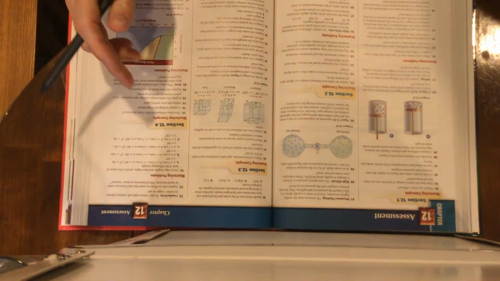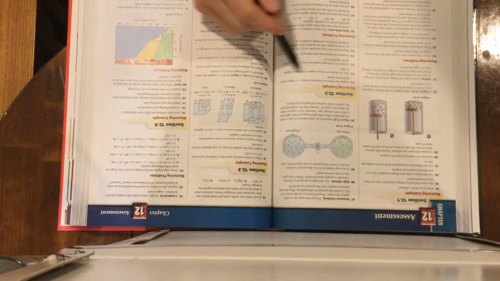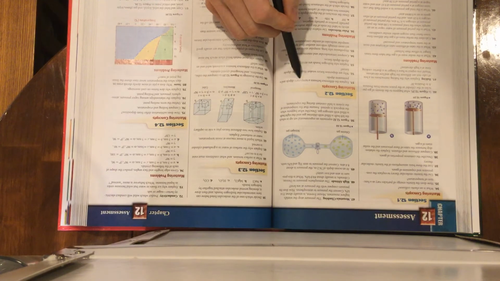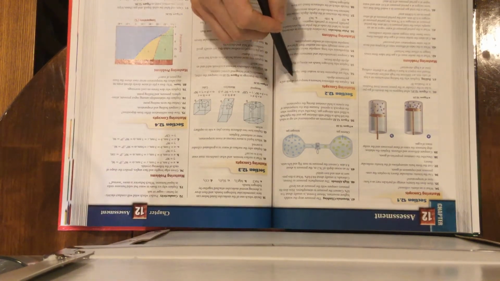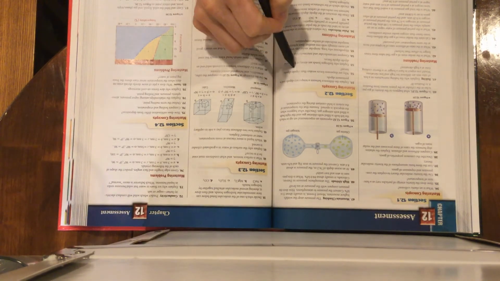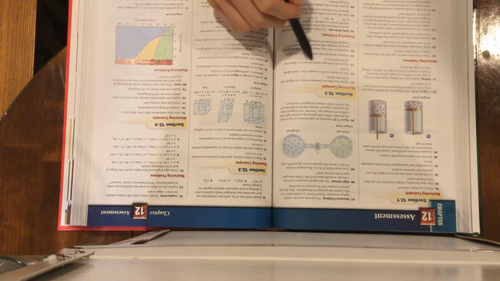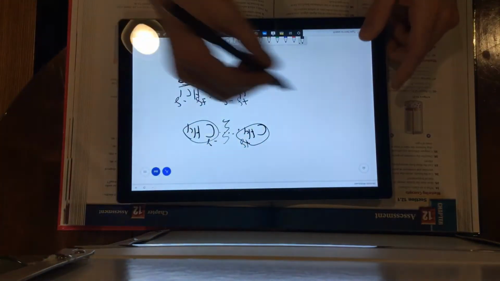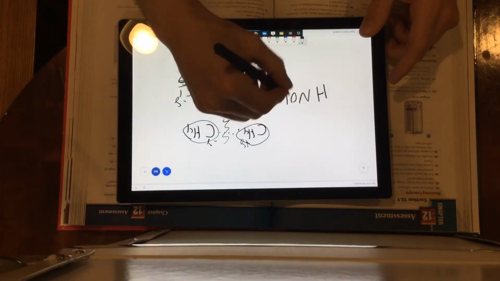Okay, what's next? Why are dispersion forces weaker than dipole? I just explained that. Dispersion uses those temporary dipoles. Dipole uses permanent. So permanent are much stronger than temporary. Why are hydrogen bonds stronger than most dipole forces? Because H with N, O, or F.